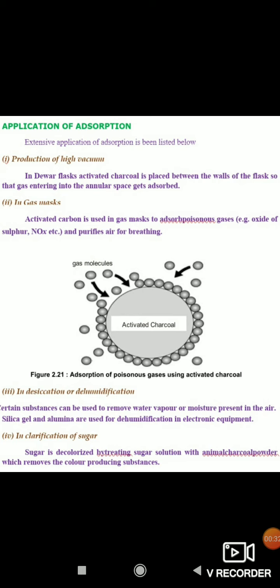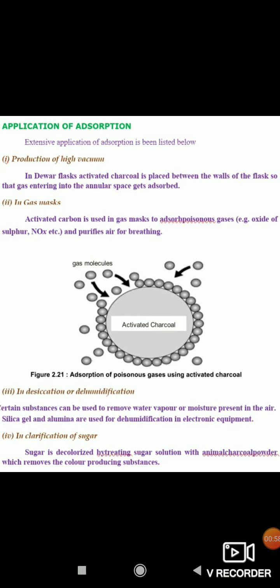The second one is in gas mask. Activated carbon is used in gas mask to adsorb poisonous gases, for example oxides of sulfur and nitrogen oxides, etc. It purifies the air for breathing and helps in breathing.